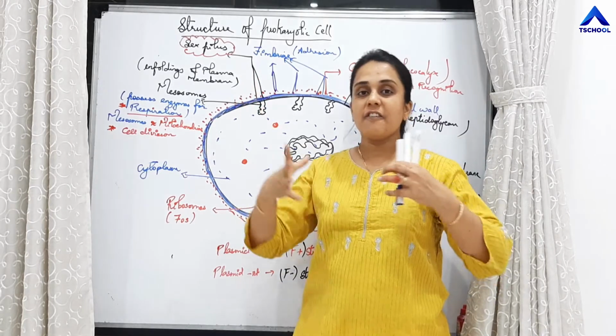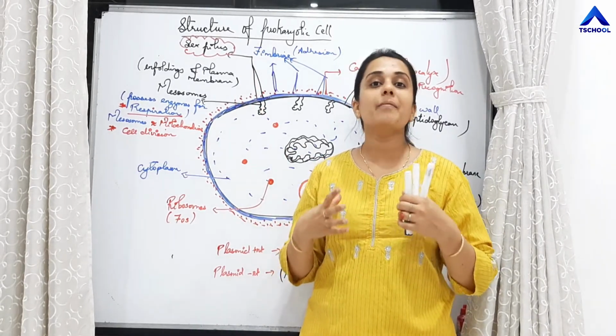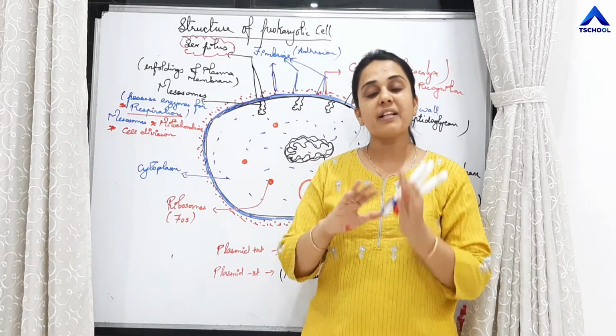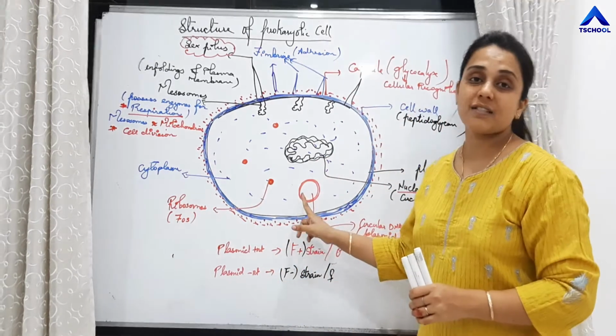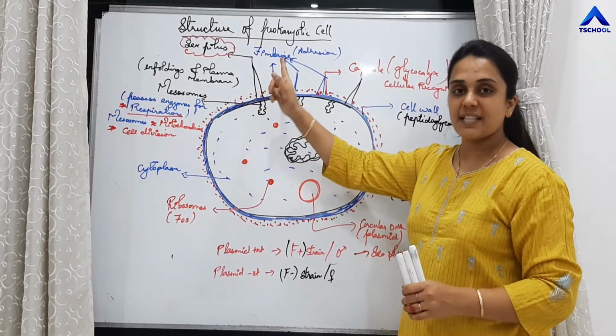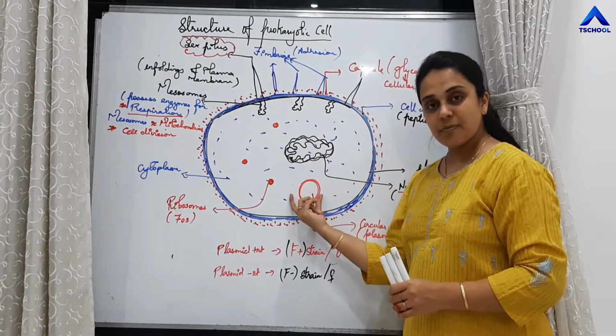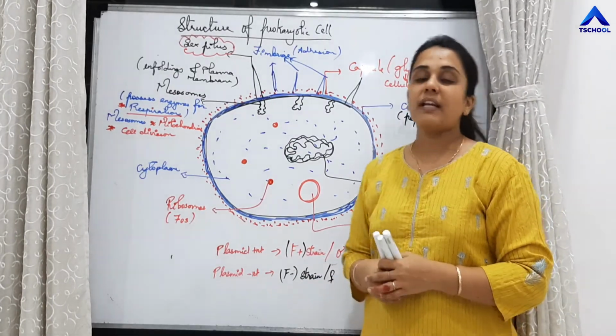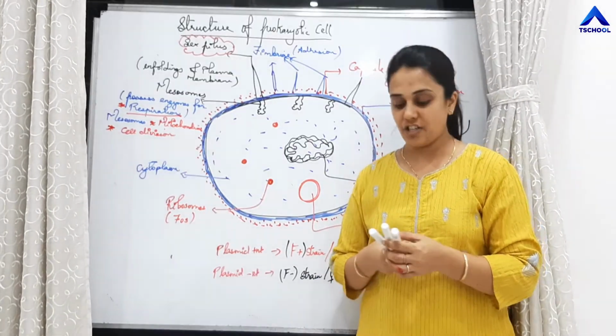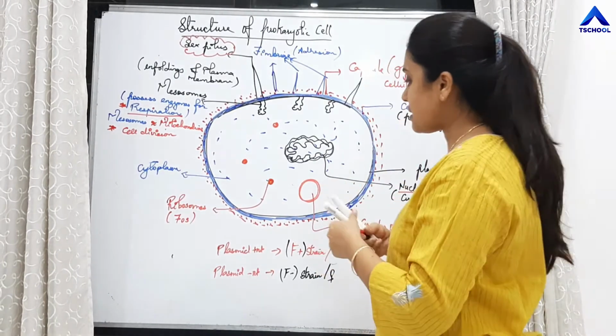This pilus will adhere to the female bacteria and help in the transfer of the genetic material, that is plasmid. So with the help of this sex pilus, this plasmid from the positive strain bacteria is transferred to the negative strain bacteria. This is clear, students, right?